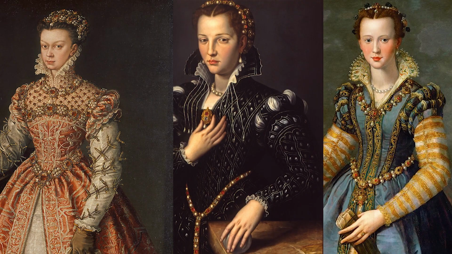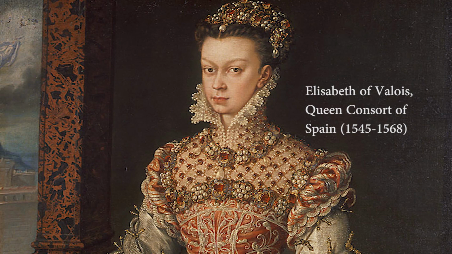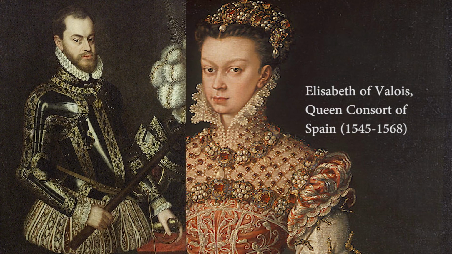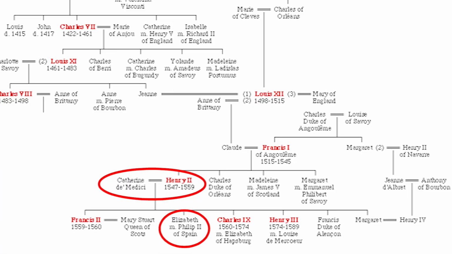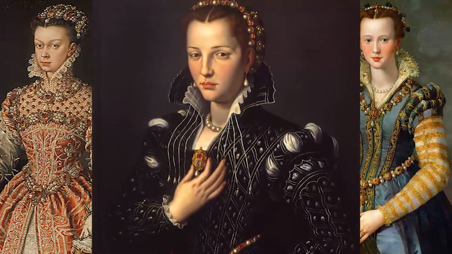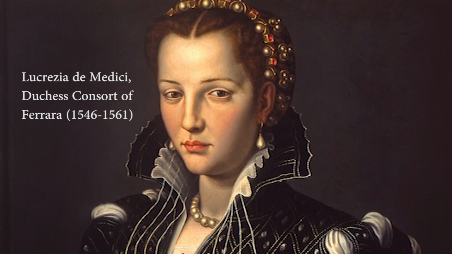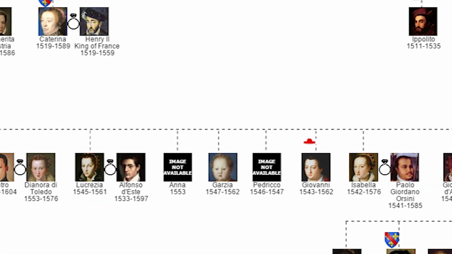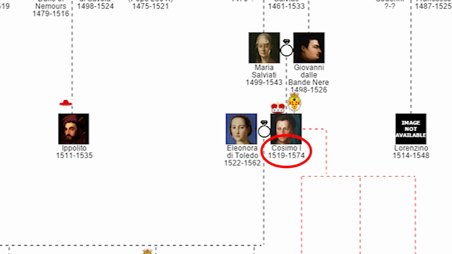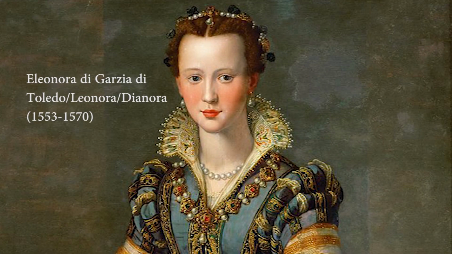For example, this woman over here is Elizabeth of Valois, the Queen Consort of Spain. She married Philip II, and she's also the daughter of Catherine de' Medici and King Henry II of France. And this woman over here is Lucrezia de' Medici, the Duchess of Ferrara. She is the first daughter of the Grand Duke of Tuscany, whose name is Cosimo de' Medici the First, so he's also of the Medici family. Her mother, Eleonora di Toledo, adopted this young woman, who is called Leonora, or Dianora.